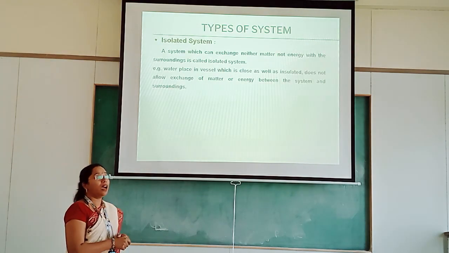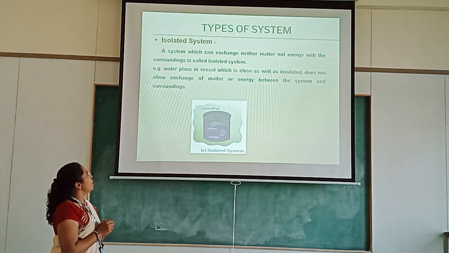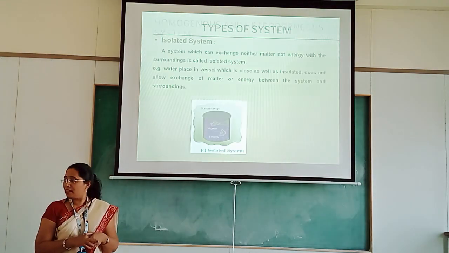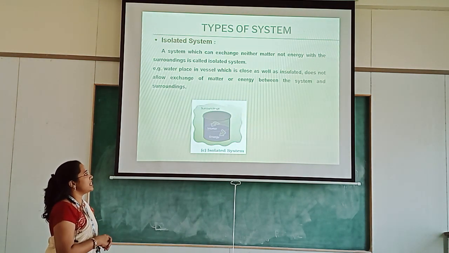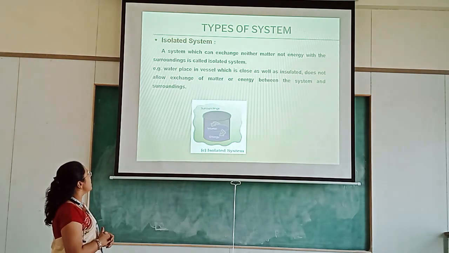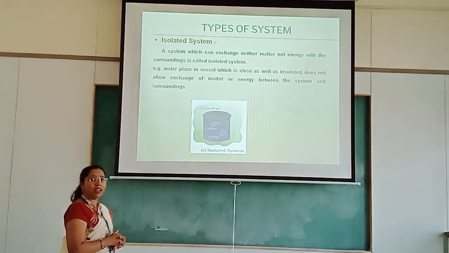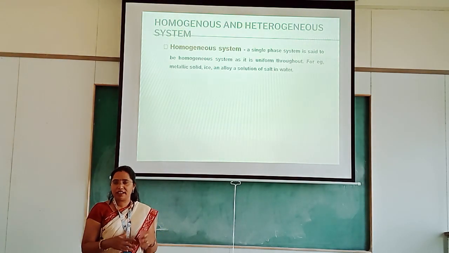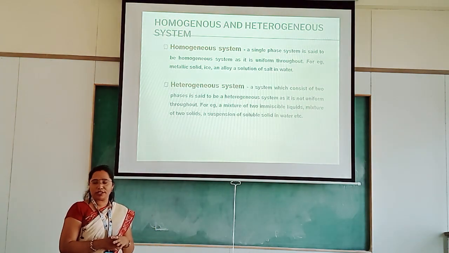Next, the isolated system. This is a system which can exchange neither matter nor energy. For example, water placed in a vessel which is closed as well as insulated does not allow exchange of matter or energy between the system and surroundings. The thermos that we use in our home is an example of an isolated system.